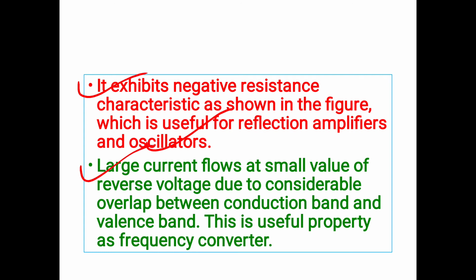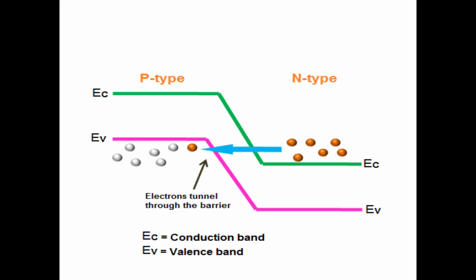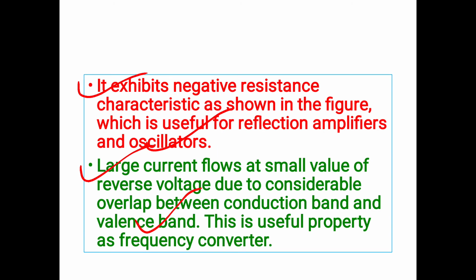The next advantage is that a large current flows at a very small value of reverse voltage due to the considerable overlapping between the conduction band and the valence band, and this is a useful property as a frequency converter. In the figure below you can see that the valence band and the conduction band are overlapping. Due to this, at a very small reverse voltage, current will flow through it.